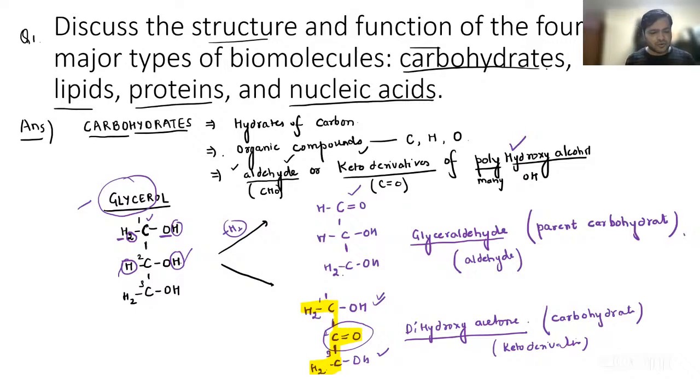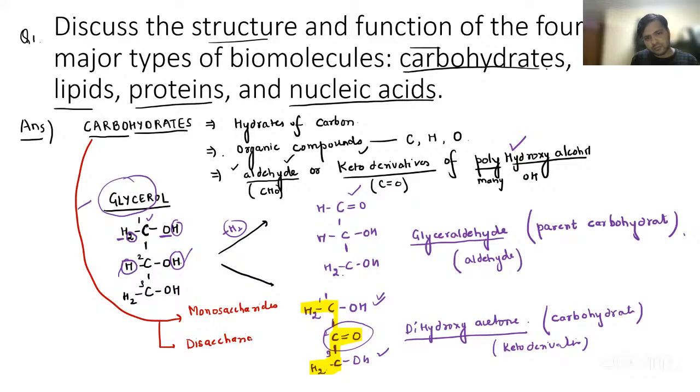Now the general formula, guys. You already know the carbohydrates are classified into many types. We have monosaccharides, disaccharides, oligosaccharides, and polysaccharides.